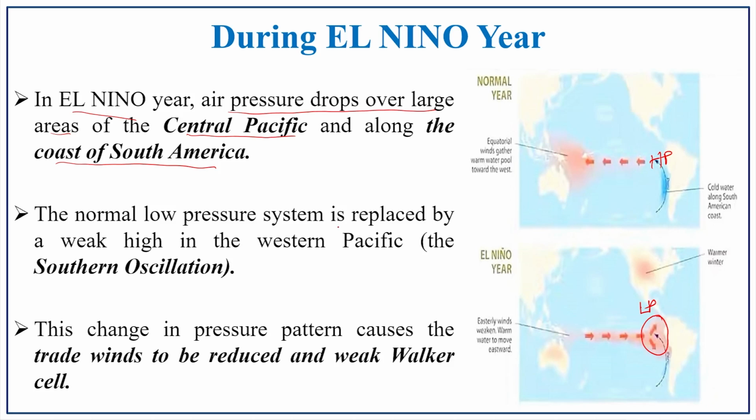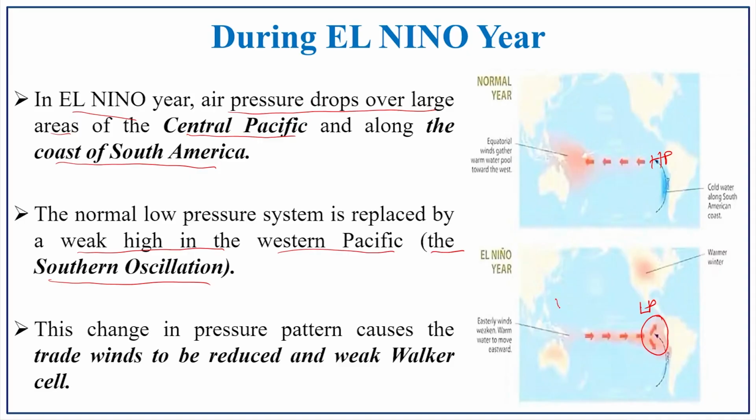The normal low pressure system is replaced by a weak high in the western Pacific, which is also known as the southern oscillation. Why this happens is because of the weak high in the western Pacific. Here you have the weak condition which has the high pressure. So, there is a vice versa situation from the normal condition to the El Nino year condition.